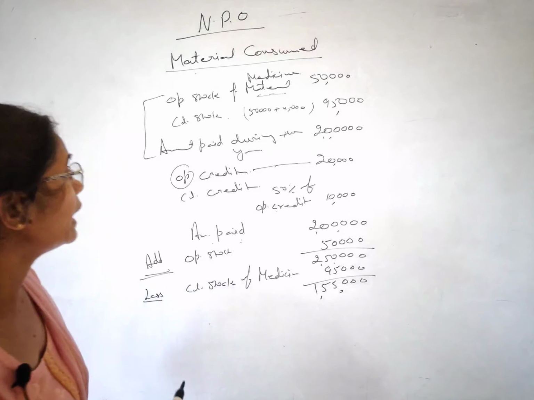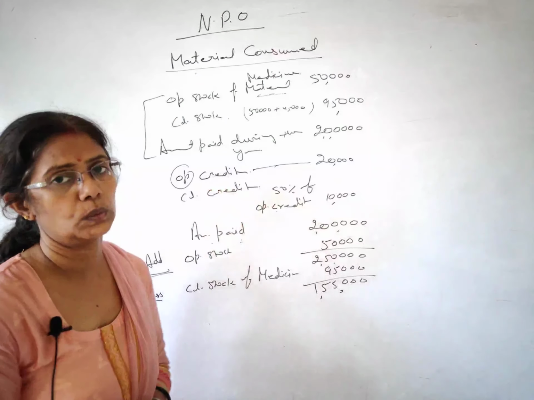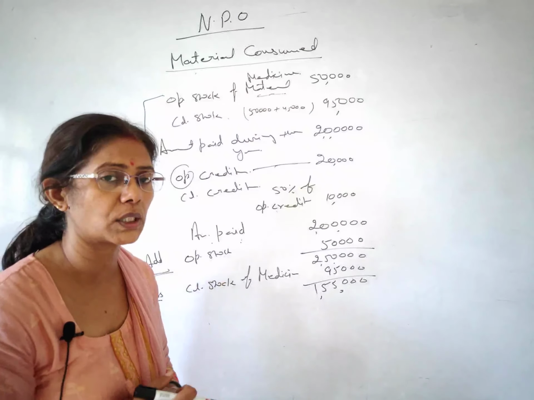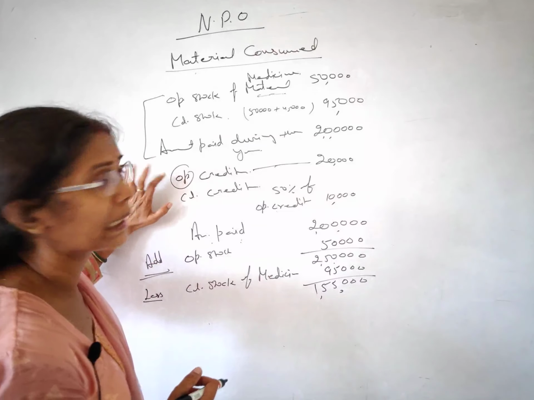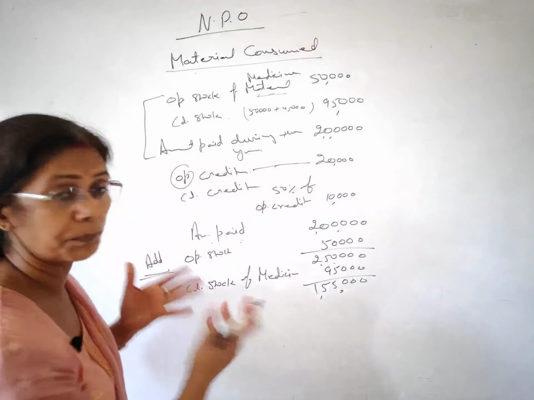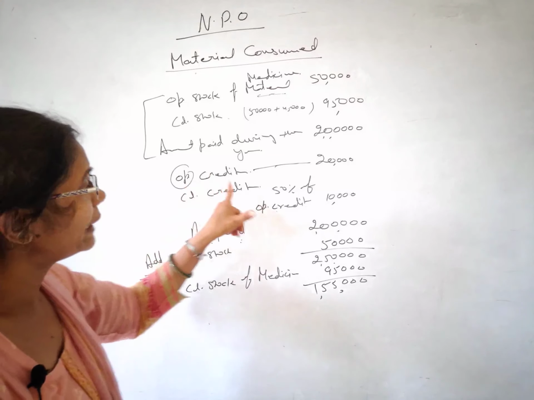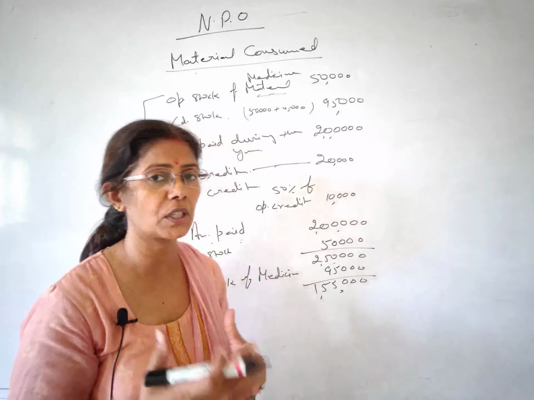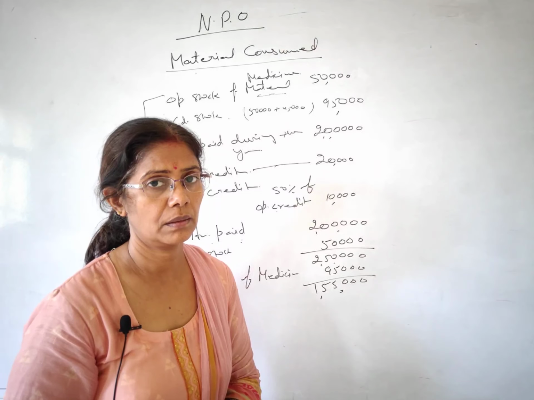Now if they have given you creditors also in the question, they have extended the question by dealing with the creditors. So first understand the concept, then it's very simple to do. Creditors are the persons from whom you have purchased on credit basis.